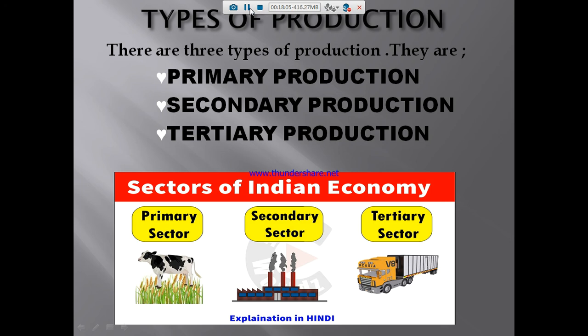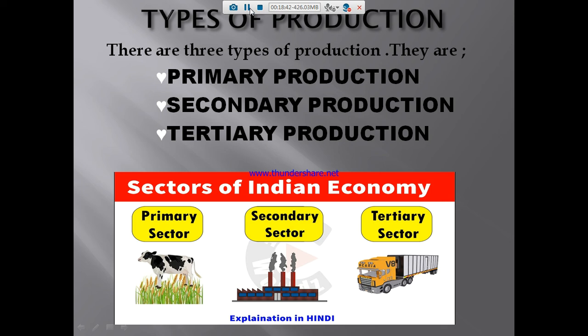Secondary production. From the cow we are getting the milk. So the milk is transformed to milk powder or milk khova or some other milk product, which means it's a secondary production. Maybe it's cheese, or curd, or milk powder. That is the secondary production. So from the primary production we are transforming the production into a product, which means it's a secondary production.